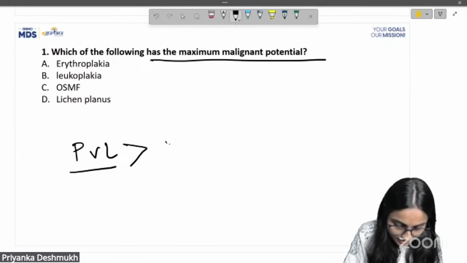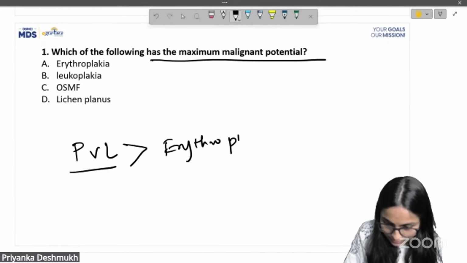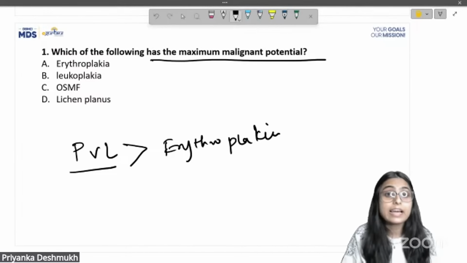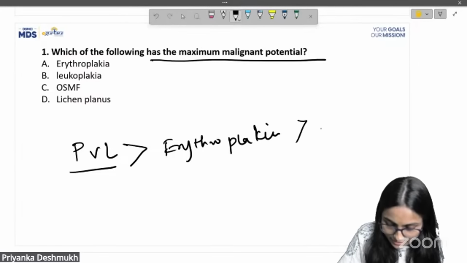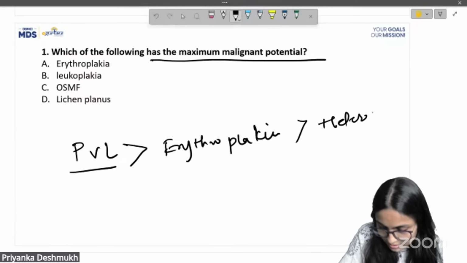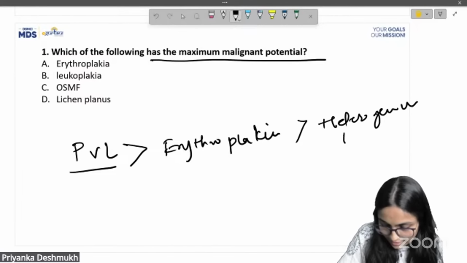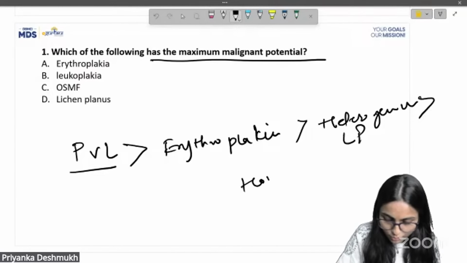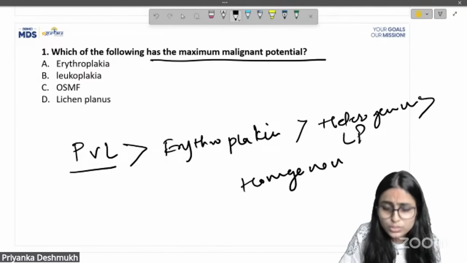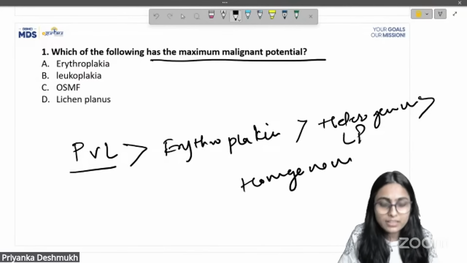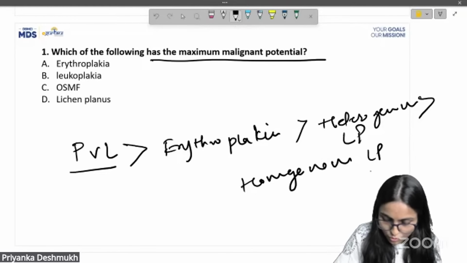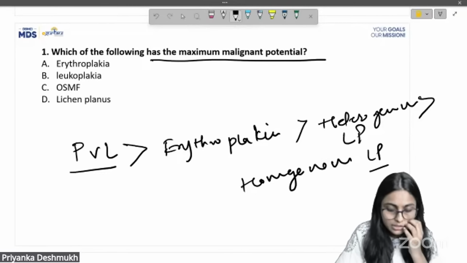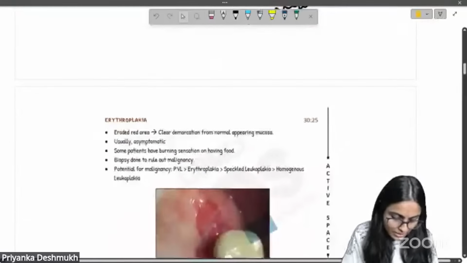Then we had erythroplakia in the line, correct? Then we had heterogeneous leukoplakia, and the last one is homogeneous leukoplakia, correct? This was so easy, a direct pick from our DBMCI notes, correct?